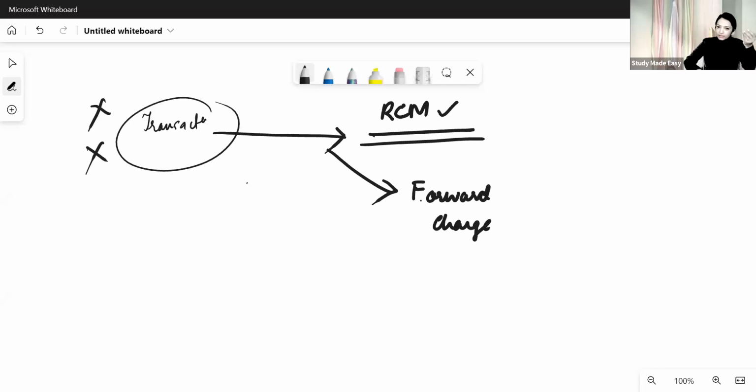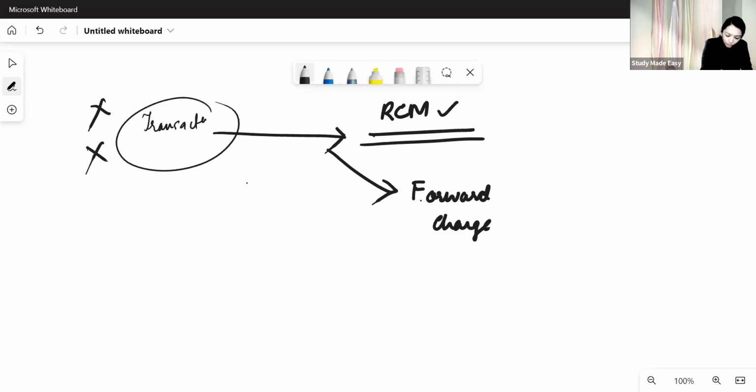So basically, I read a transaction. First of all, identify whether it is goods or service. If it is not goods or service, it is out. If it is goods or service, whatever the case may be, first I have to identify whether it is covered in Schedule 3 or anywhere in the mega exemption. If not covered, that means for sure there is tax liability. Now, when tax liability is there, next I have to decide whether it is covered in the reverse charge mechanism or the forward charge mechanism. Are you getting that concept? Now, that is also done: either forward or reverse, as the case may be.